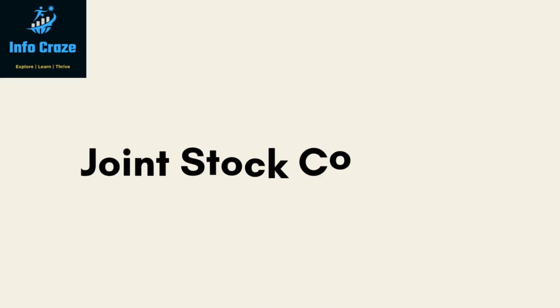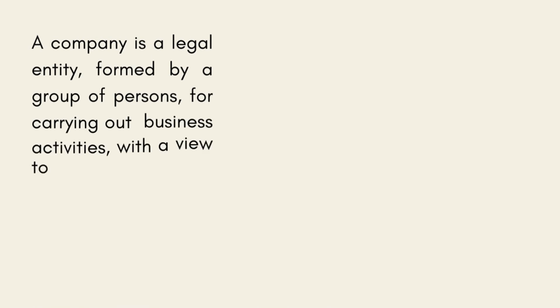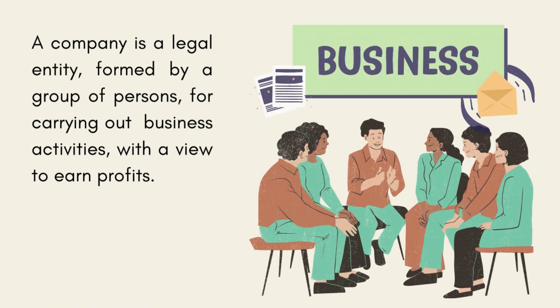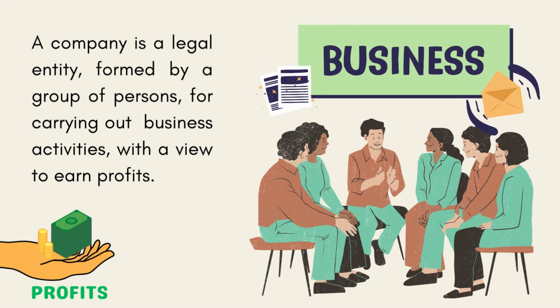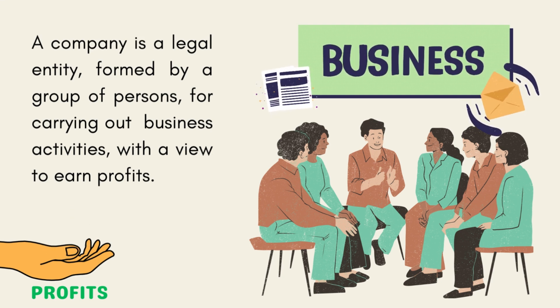Now, let's look into joint stock company. A company is a legal entity formed by a group of persons for carrying out business activities with a view to earn profits. A company is governed by the Companies Act, 2013 and is incorporated under this act or any other previous company law. Let's understand the key features of a company.